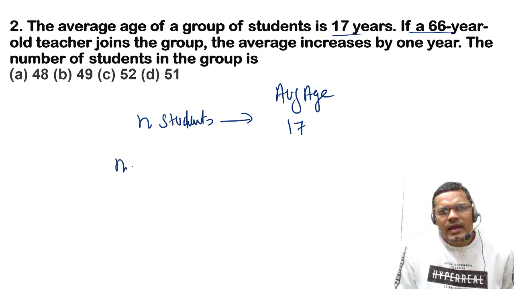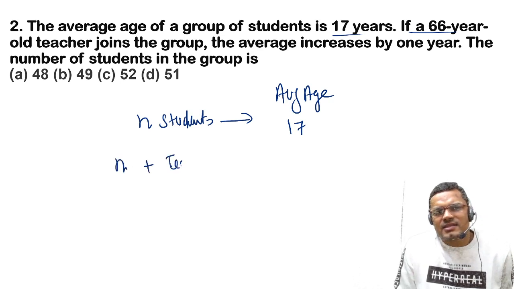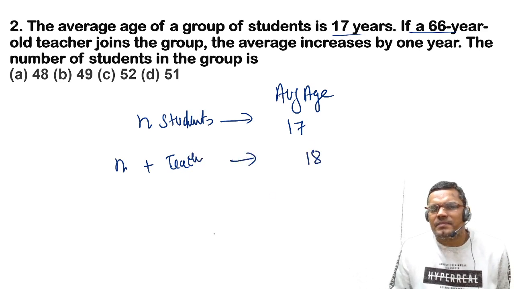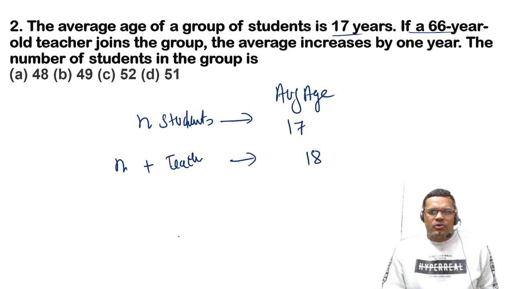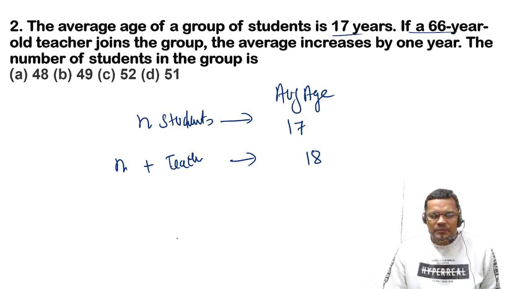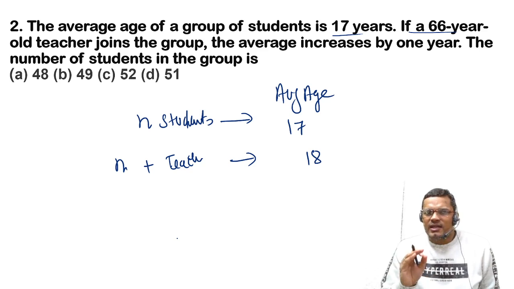Now n plus teacher, then average becomes 18. The question is the number of students in the group. So how many students are there in that group? You can easily do this type of question with the logic. Within 10 seconds you can find out the answer.